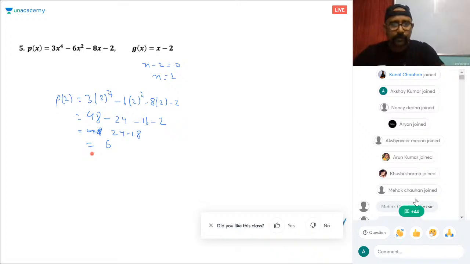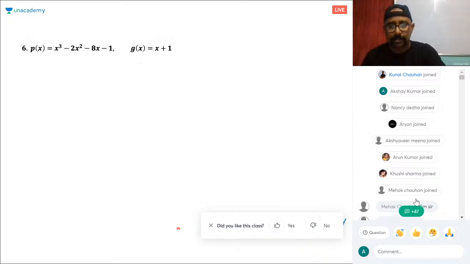Good. Got it? Got the concept? How to get the remainder is clear now? Okay, so there are many sums. Similarly, we can do these sums, so I'm leaving these sums for you all. Just do them as practice. You just need to find the remainder in these types of sums. You can see these videos again, and then you can find the zeros.